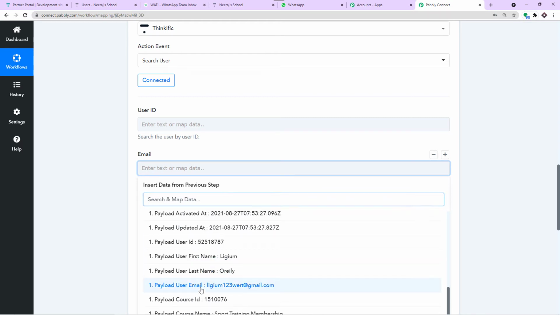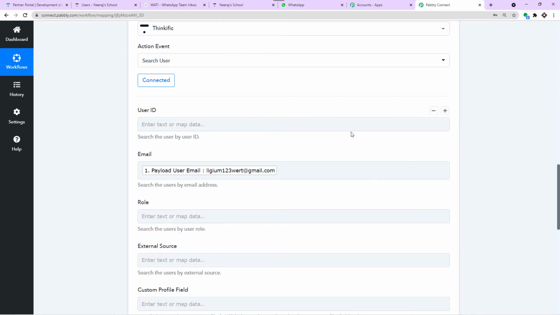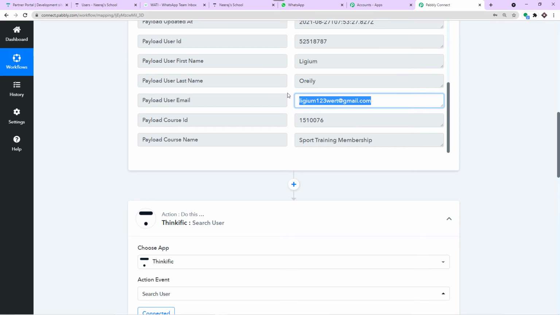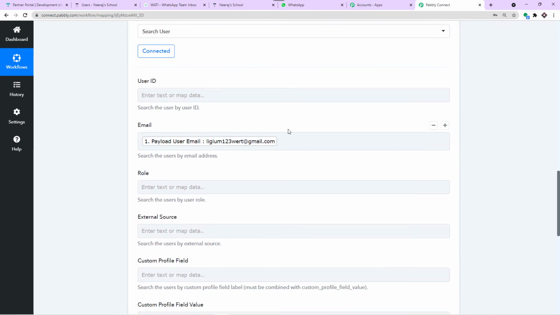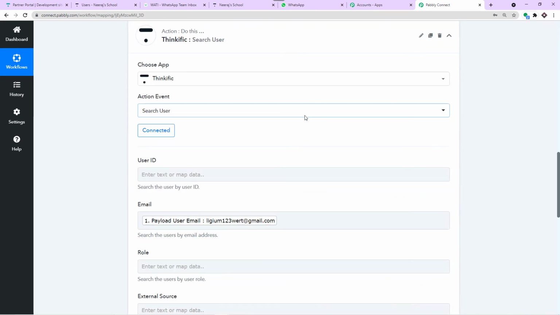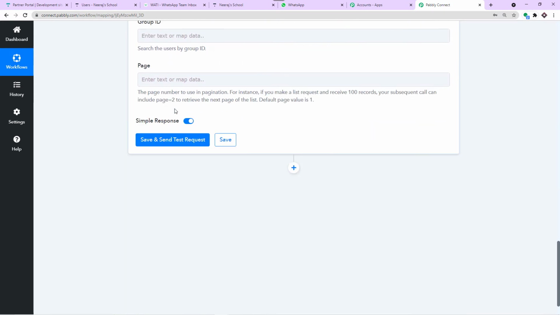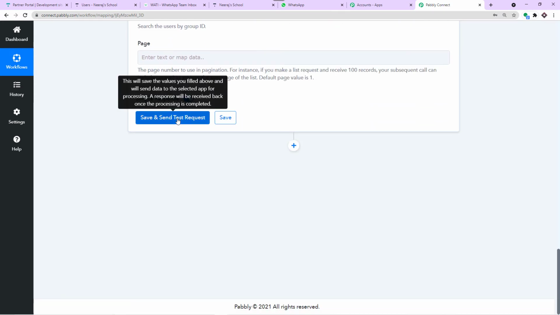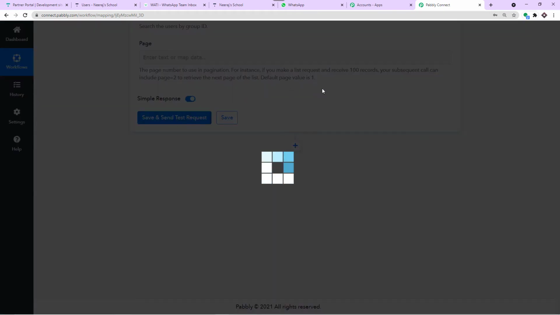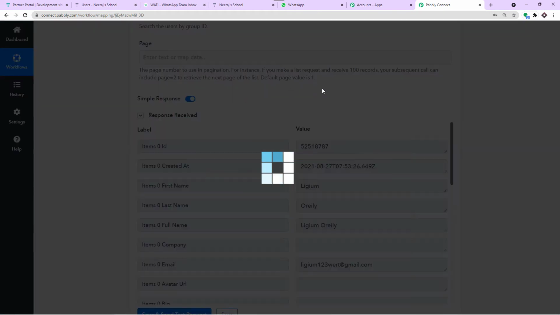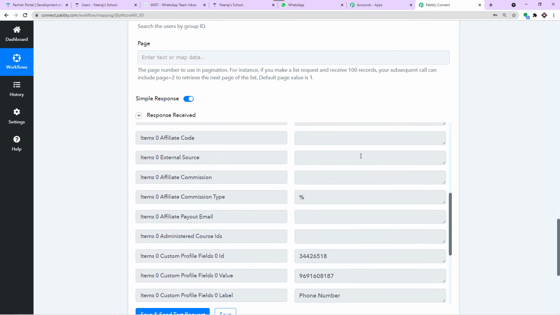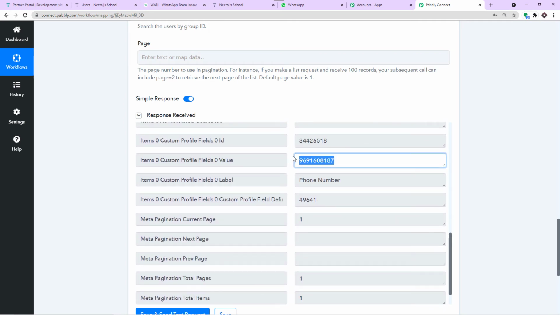So this is the email and we have mapped the email address. This is the same email address that we got from here. And this process of bringing the data from here to here is known as mapping. We don't have to fill any of these other details. We just want the phone number. So just click on save and send test request. Okay, so let's explore. Do we have the phone number? And yes, we do have the phone number. So this is the phone number.